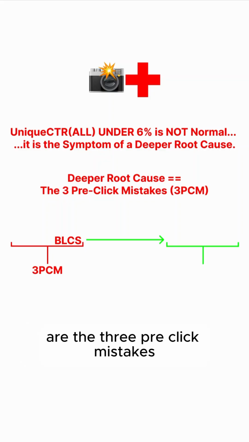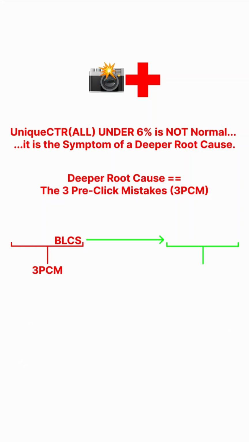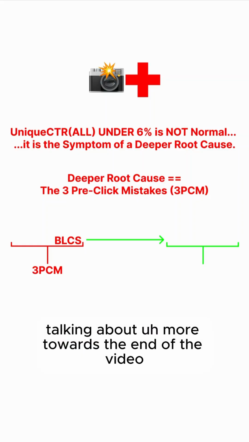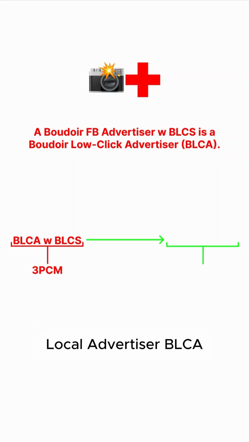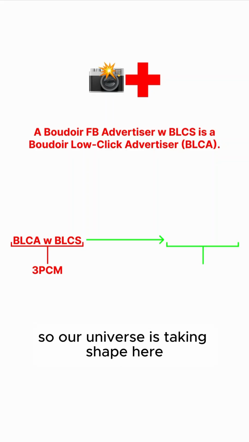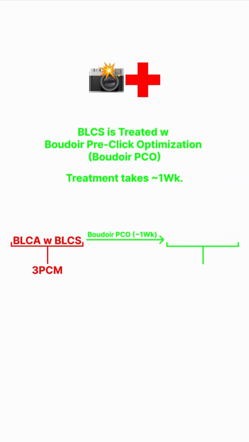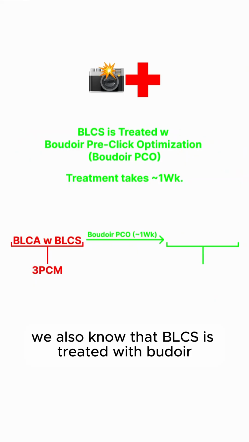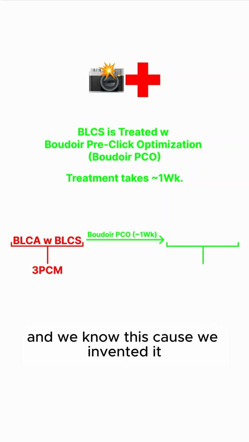And that deeper root cause is the 3 pre-click mistakes, the 3 PCM, which we'll be talking about more towards the end of the video. We also know that a Boudoir Facebook advertiser with BLCS is a Boudoir low click advertiser, a BLCA. So our universe is taking shape here. A BLCA with BLCS is caused by the 3 pre-click mistakes. We also know that BLCS is treated with Boudoir pre-click optimization, aka Boudoir Pico, and treatment takes about a week. And we know this because we invented it and we've already done it a bunch.